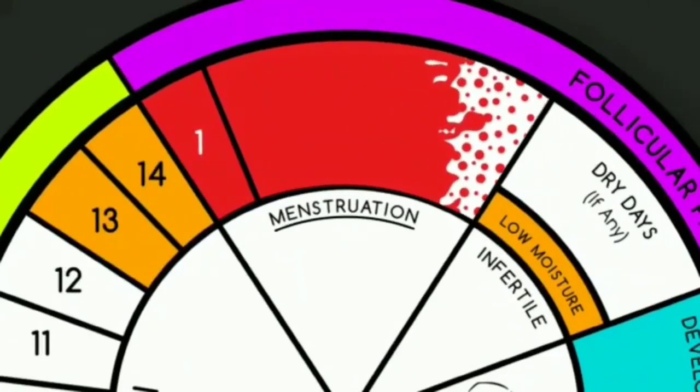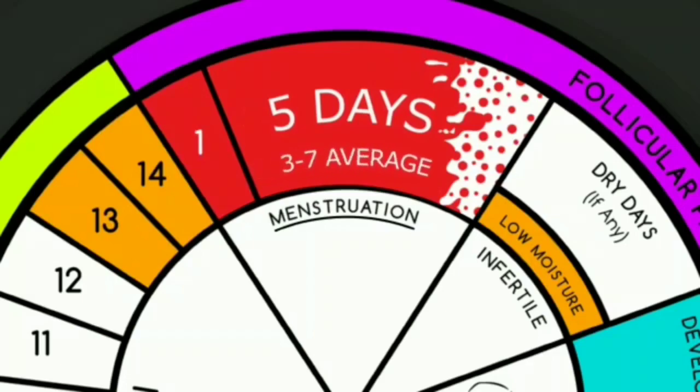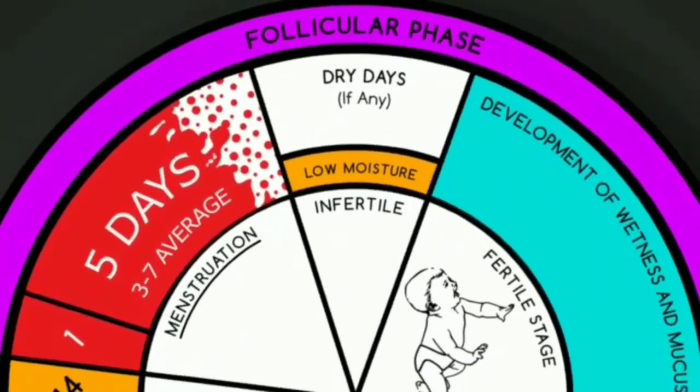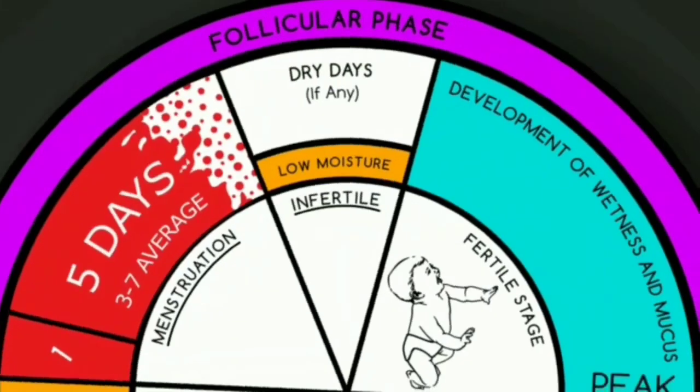Let's understand the follicular phase. On the first day when the period happens, which may last up to 5 days, at the end of the menses stage in the follicular phase, there are usually some days when the woman feels dryness in the vulva. This is an infertile time, and this stage ends with the beginning of the ovulatory stage.